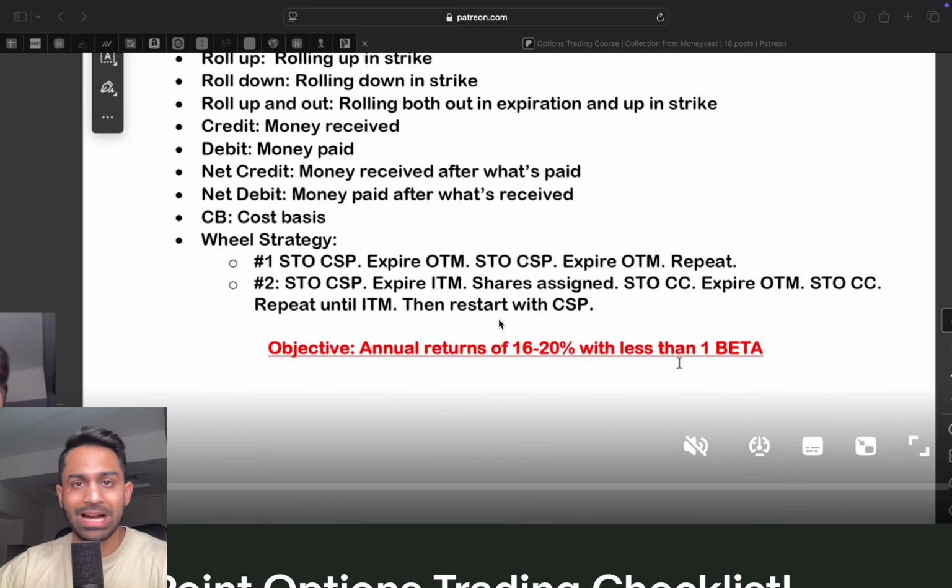And so when you are trading high quality stocks and ETFs, you'll quickly realize and understand that the premiums start to come down, right? Because there's not a lot of volatility, and as premiums come down, volatility comes down, your returns come down. And there's also a golden math that I like to do, right?